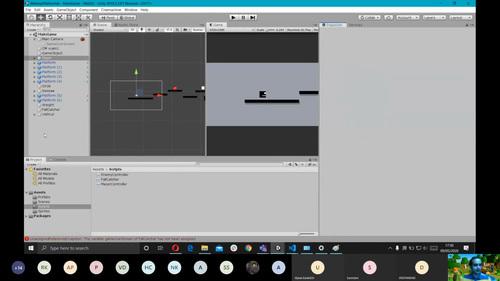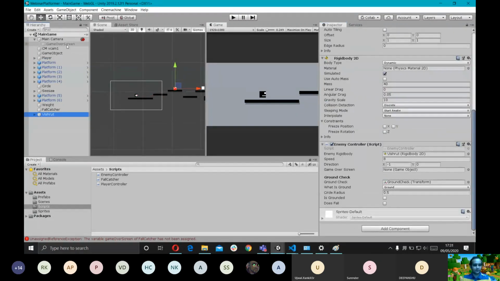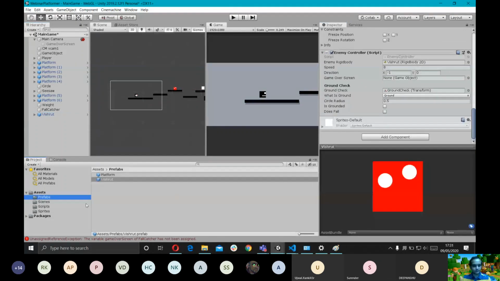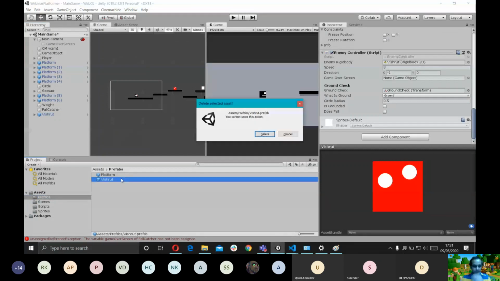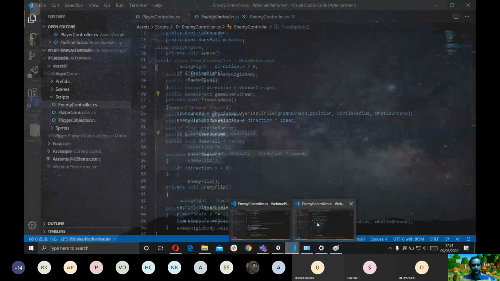Actually, it would have been better if I did that in the player controller, but okay, I'm not gonna be concerned about that right now. So I'm just gonna drag this over here. But the thing is, I think as soon as I prefab this, I'm gonna lose that reference, right? Yep. So we're gonna move that code to the player controller actually.